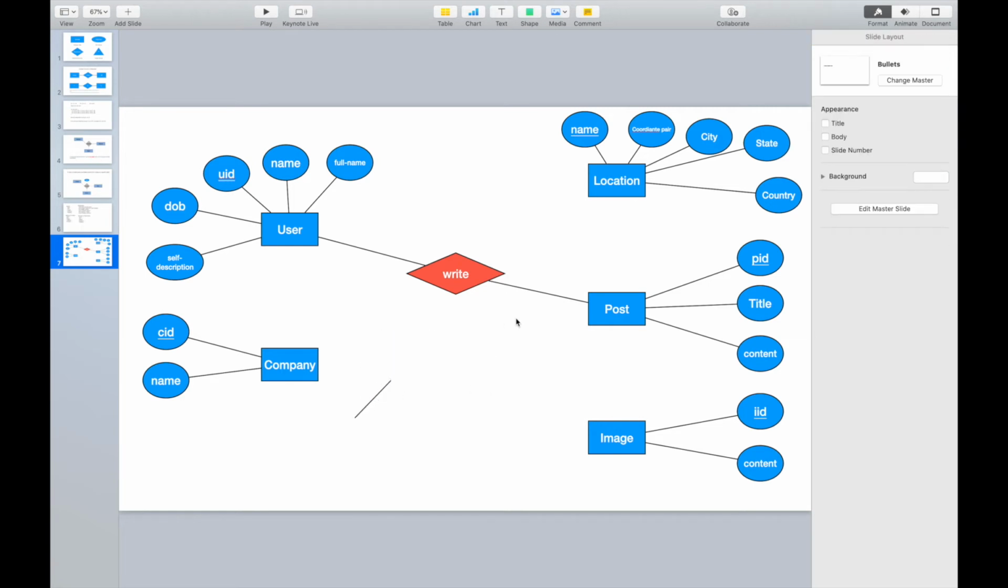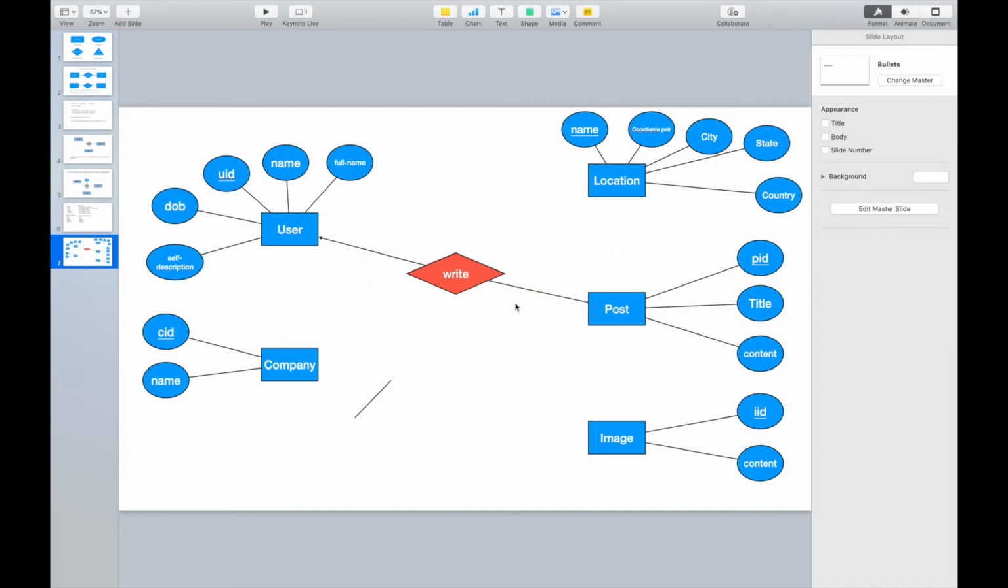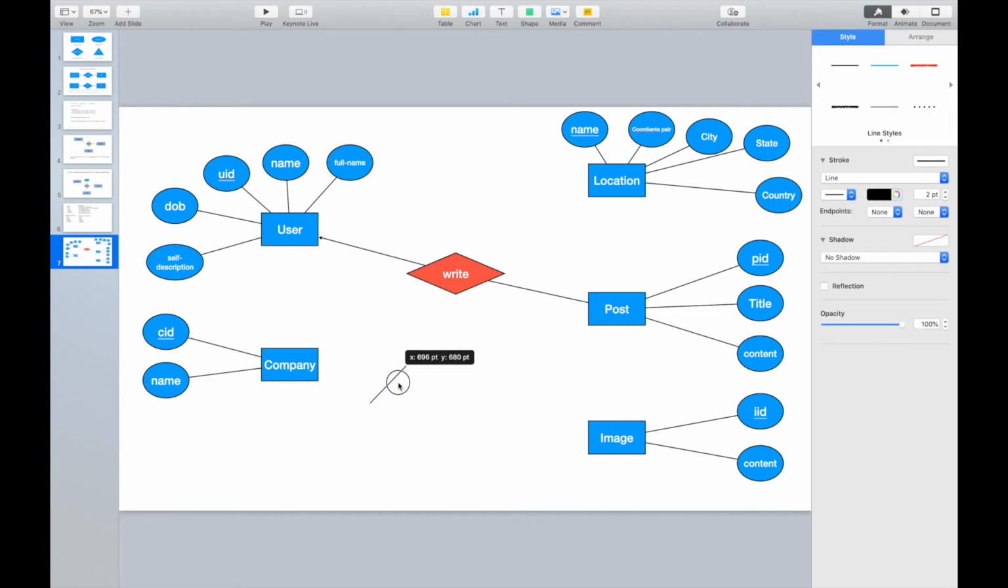Whenever you draw the relationship, ask yourself, what's the constraint on this relationship? We know that one user can write multiple posts, and one post can be written by one single user, right? Then we can add one arrow pointing to user. It's a many to one or one to many, as shown here.